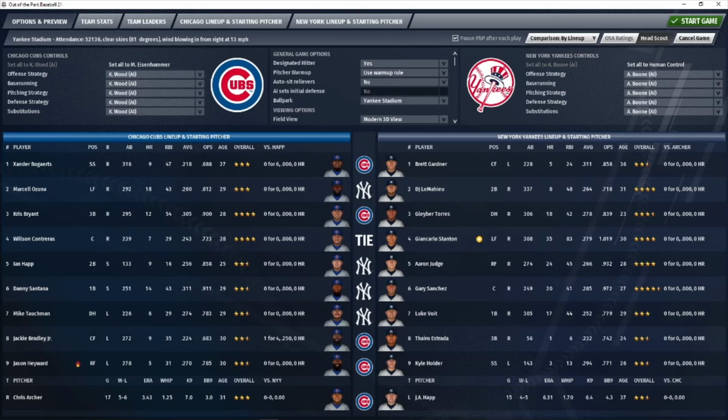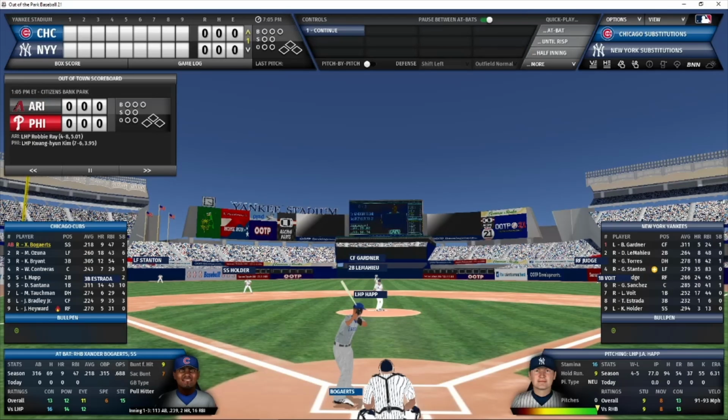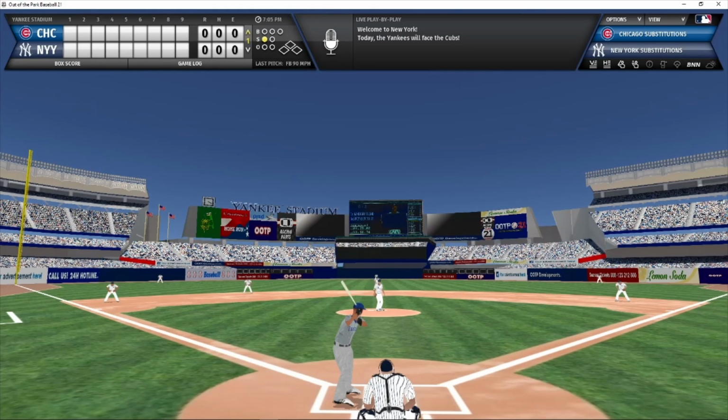And let's have our leadoff hitter here in New York. J.A. Happ is on the mound for the Yankees. He will be facing Xander Bogaerts. Cubs coming in 3 games under 500. They are 40-43 on the season. Third place in the NL Central. New York, 49-33, is first place in the American League East. Happ on the mound, looking for the sign from Sanchez.